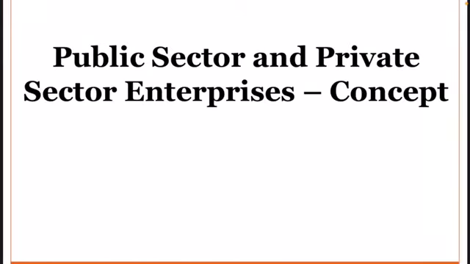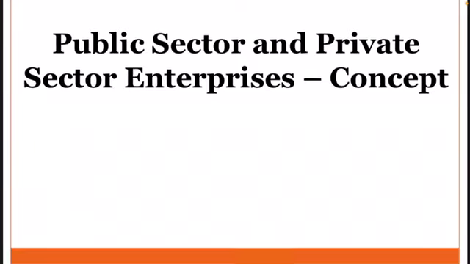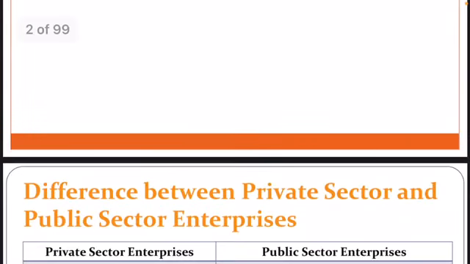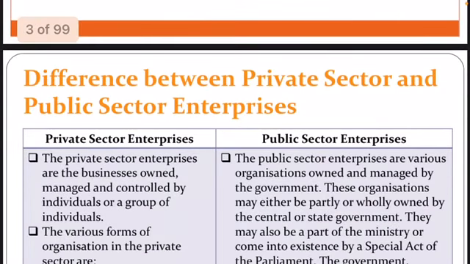See, in chapter number 2nd we have seen the various forms of business or private sector like sole proprietorship, joint Hindu family business, cooperative societies and company form of organization. In this chapter we will compare both of the enterprises and we will see what are the various kind of public sector enterprises existing in the economy. So before starting the various types of public sector enterprises, let's see what are the basic differences between private sector and public sector enterprise.